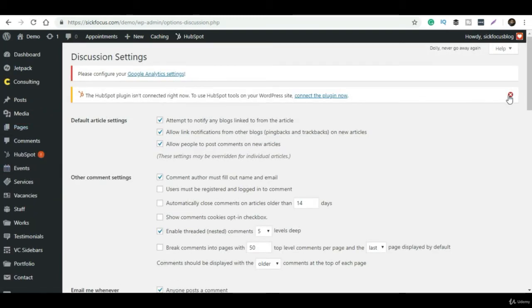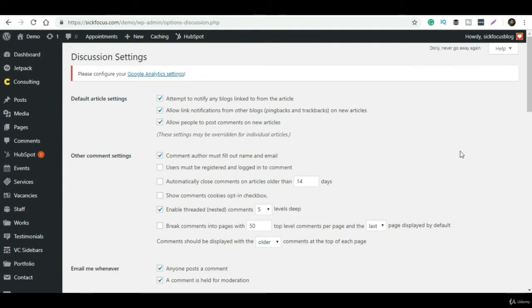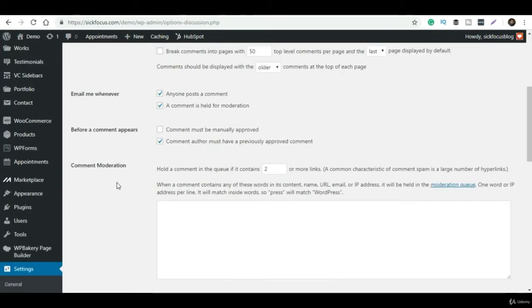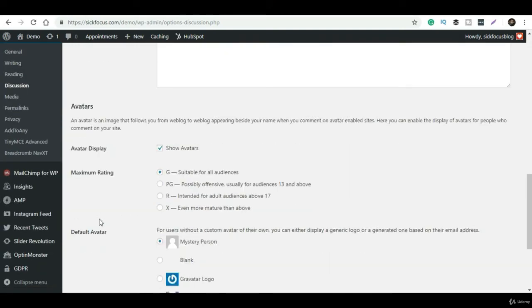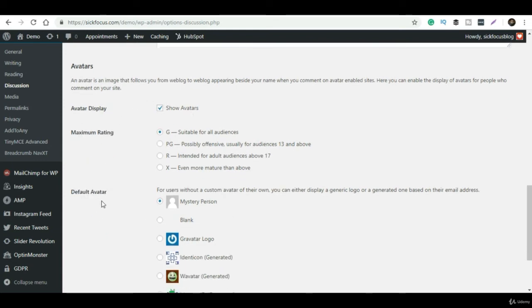Another main thing we need to take care of in settings is permalinks, in the sense of how the links will be generated once you post on your website, whether it is an article or a page. By default it is plain. I will recommend going with the simple option, where you can simply click on Post Name. So the link will look like your website domain plus the post name.